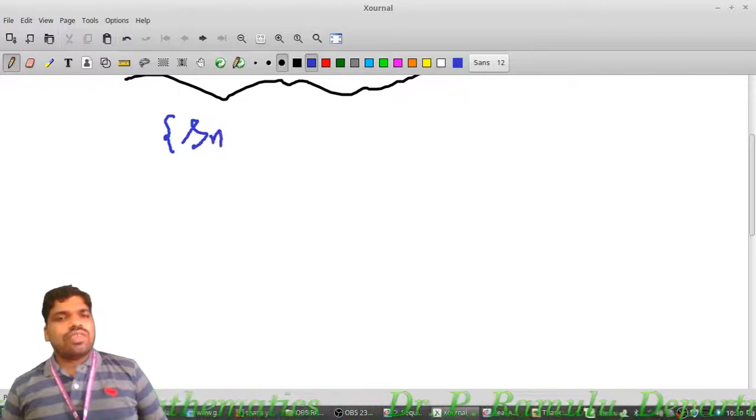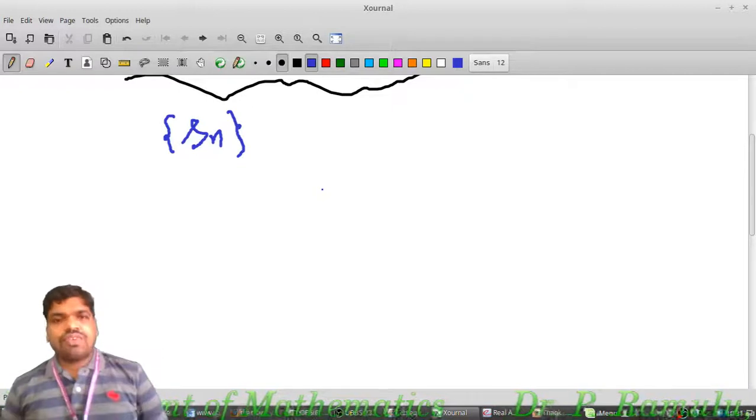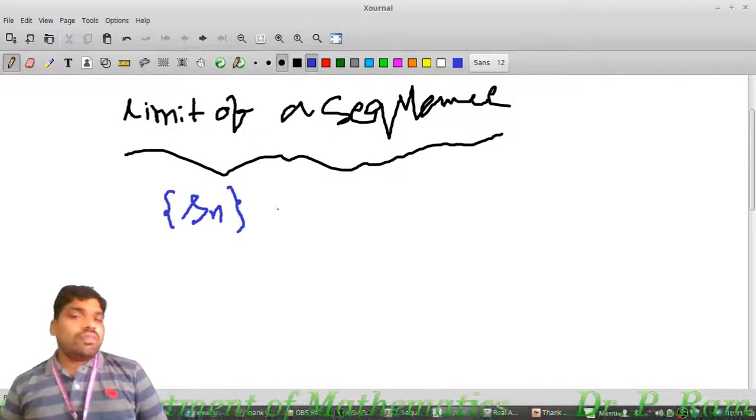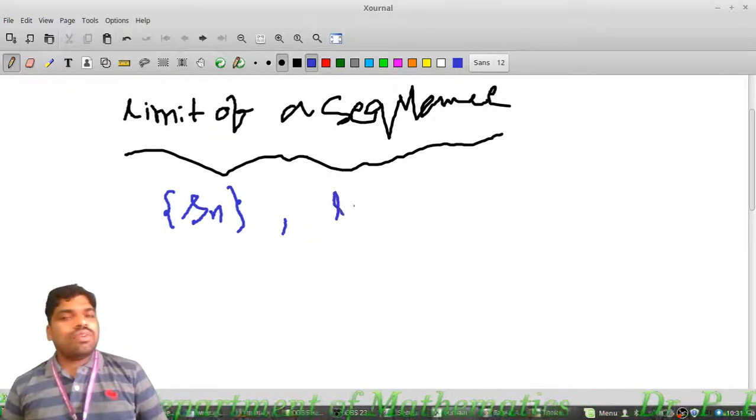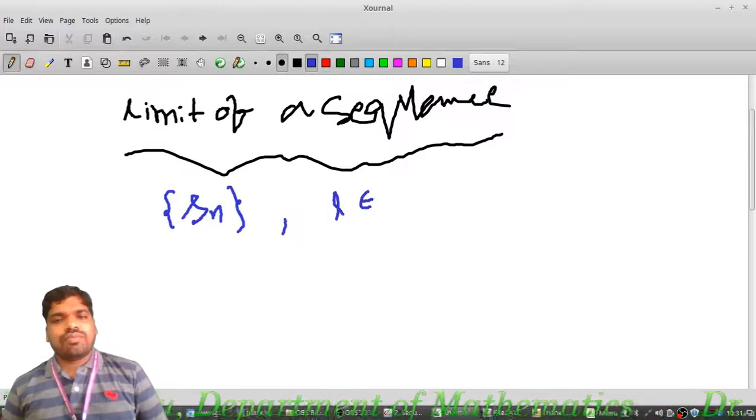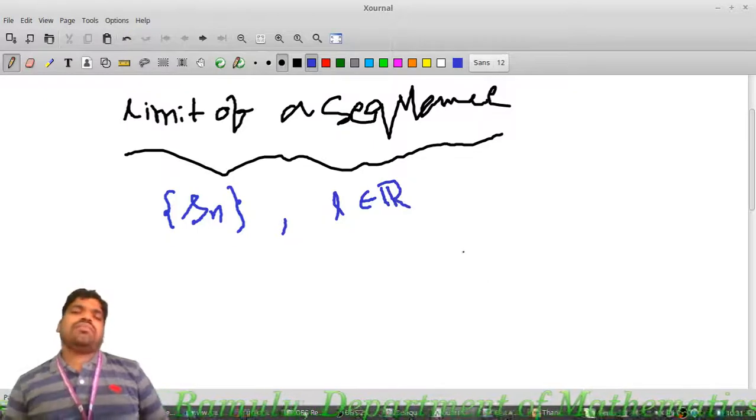Why am I going to represent this? To prove this I require this theorem, this definition. That's why I am explaining it again. Let Sn be a sequence and L belonging to R.